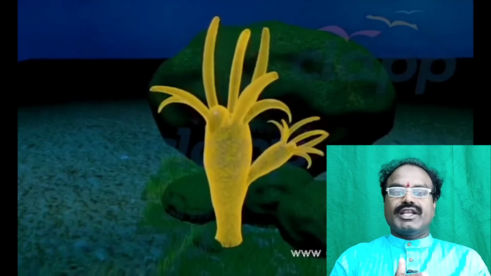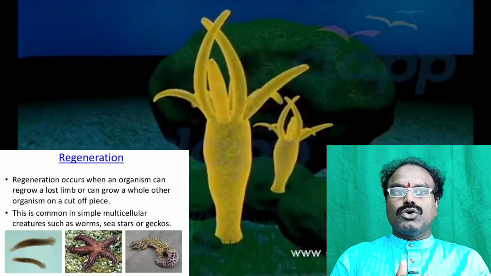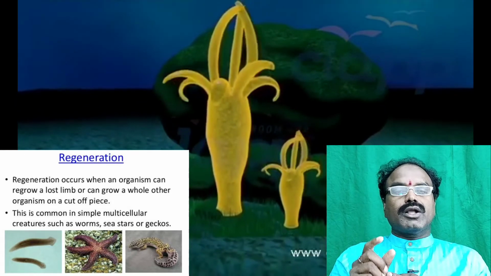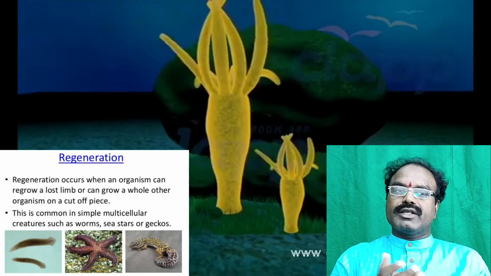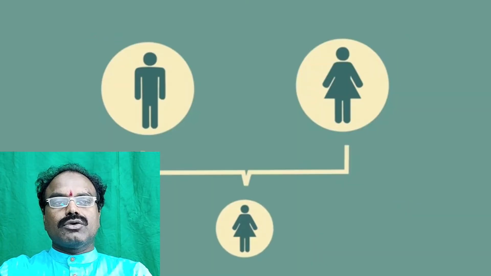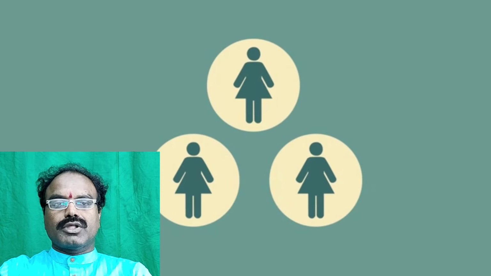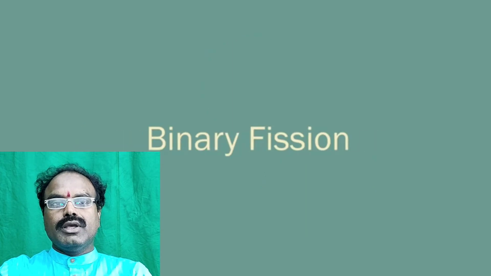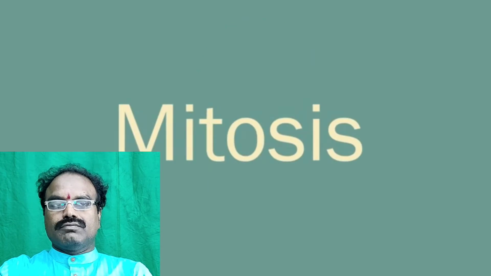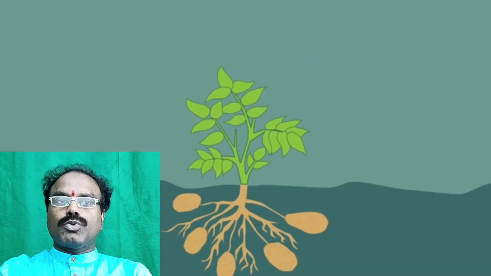Next one is regeneration. The regeneration process also comes under asexual reproduction. The broken piece of an organism grows into a separate individual. Example, planaria. In planaria, they can grow after regeneration. Suppose the total animal develops from a broken part, like a lizard tail. Okay.